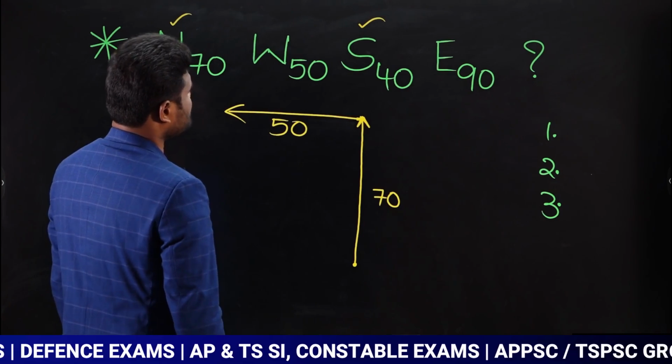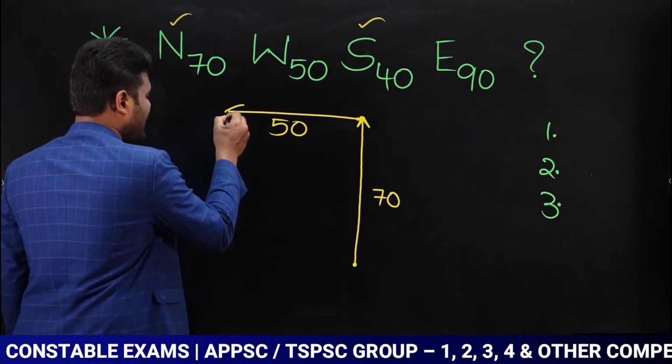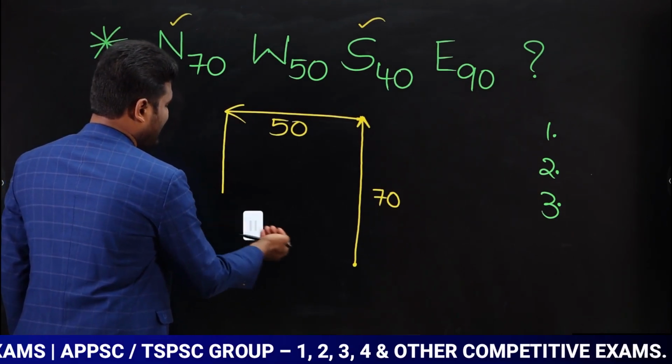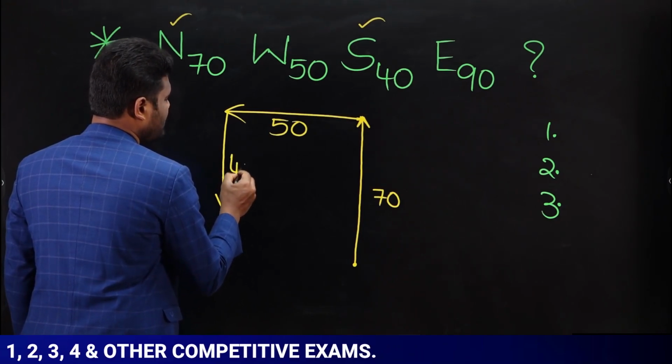Next, what happened? He traveled towards south 40 meters. South is nothing but towards down. So he traveled towards south. How much? South 40 meters.